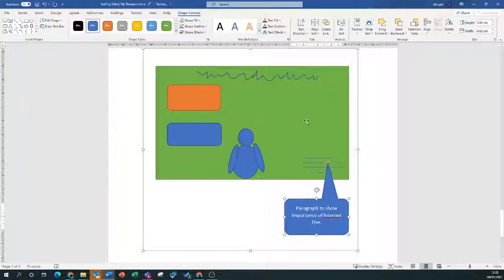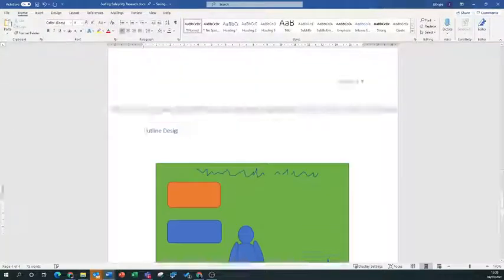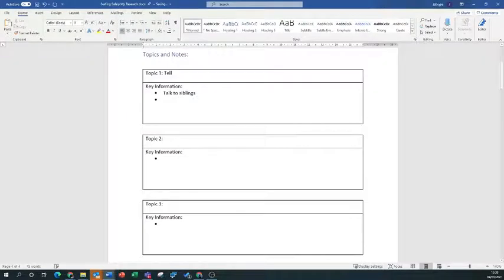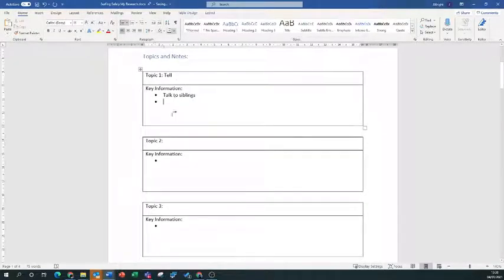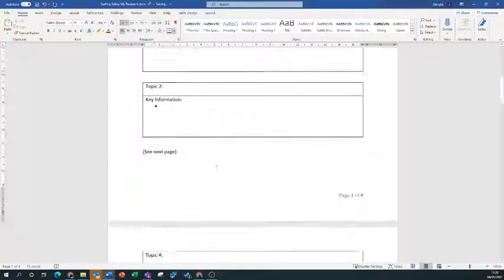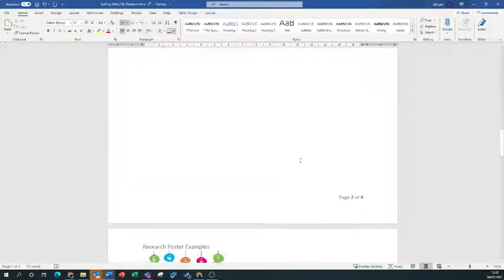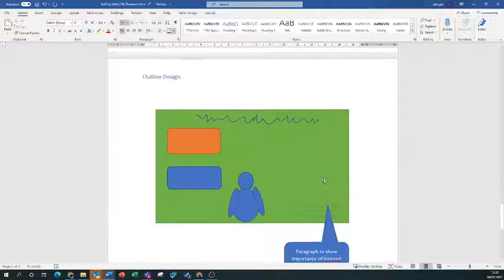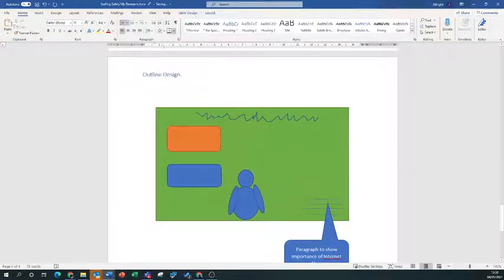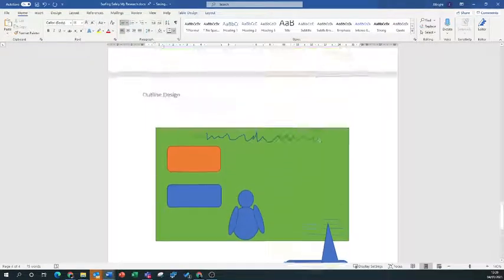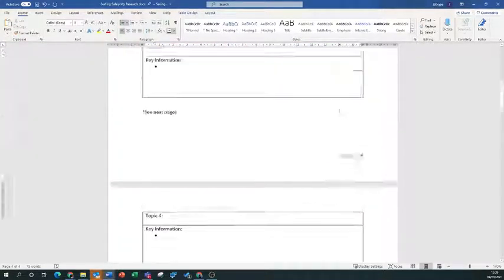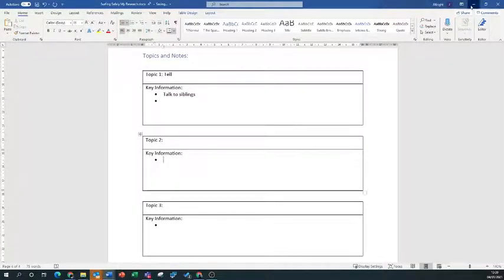So yeah, that's the research document that we need. So which websites you get the information from, your topics and the key information you get on each of those topics, about 5 of them, and then loads of poster examples of what inspires you, and then an outline, they call it a wireframe diagram of the poster you're going to create. So hopefully that will get you going on your research document. Don't forget to save it and be ready to upload it at the end. Thank you very much.